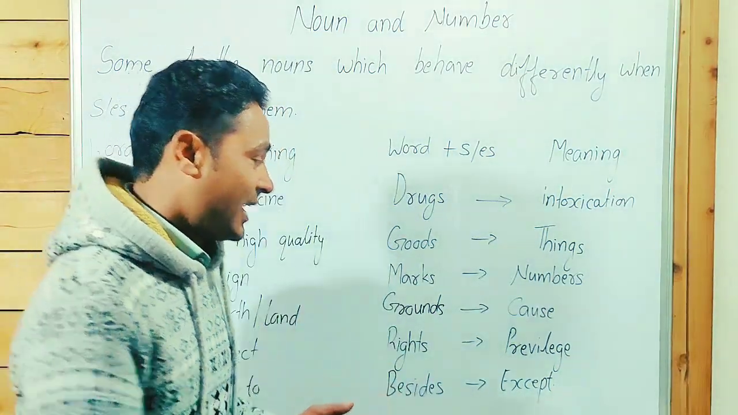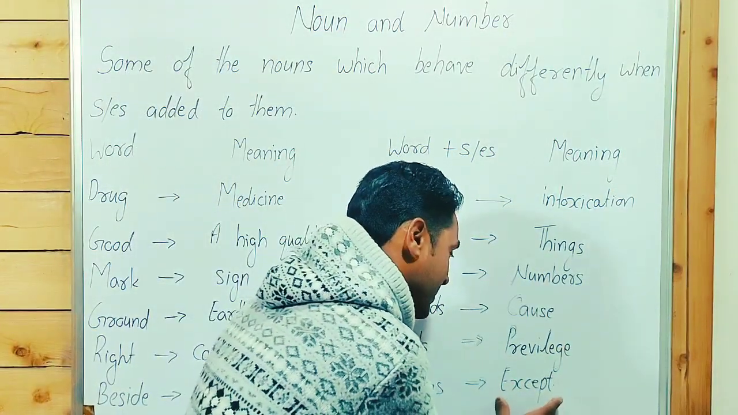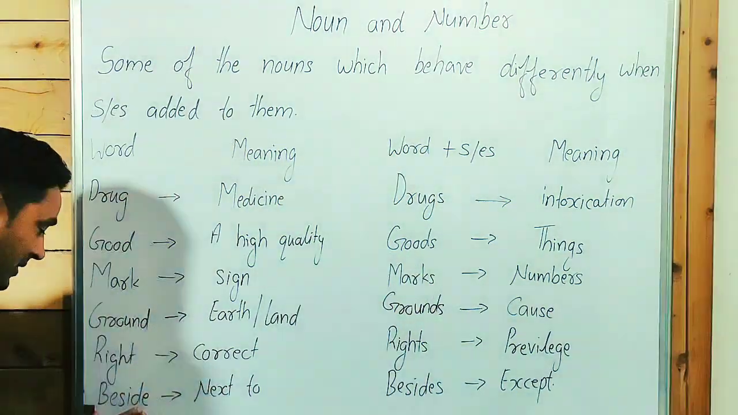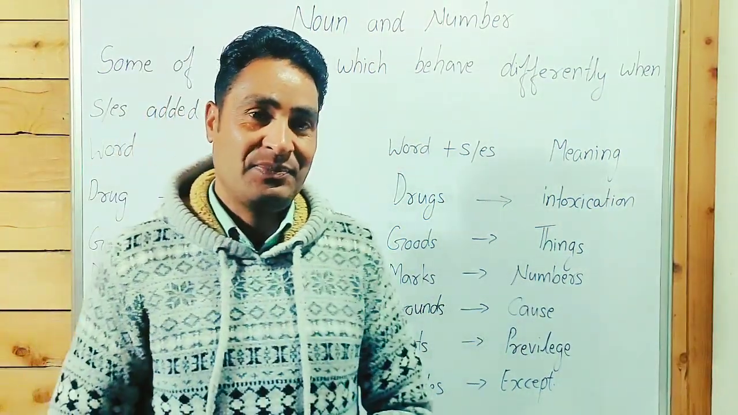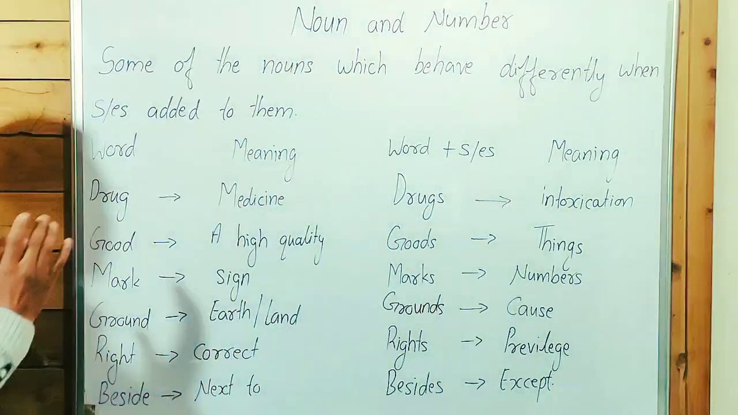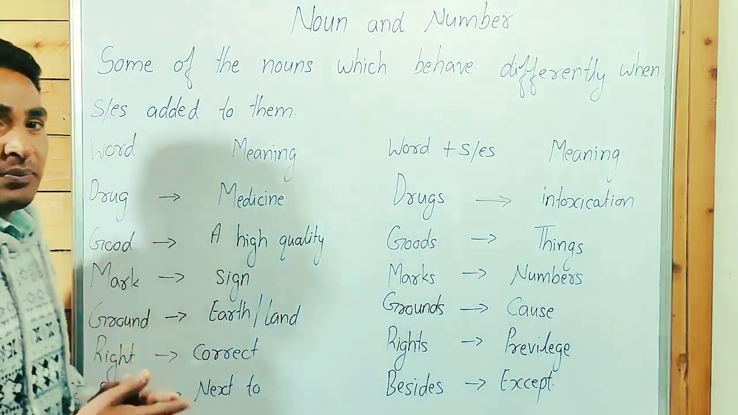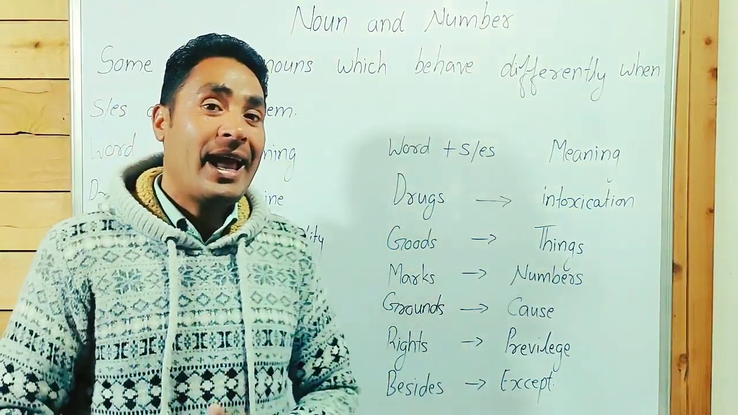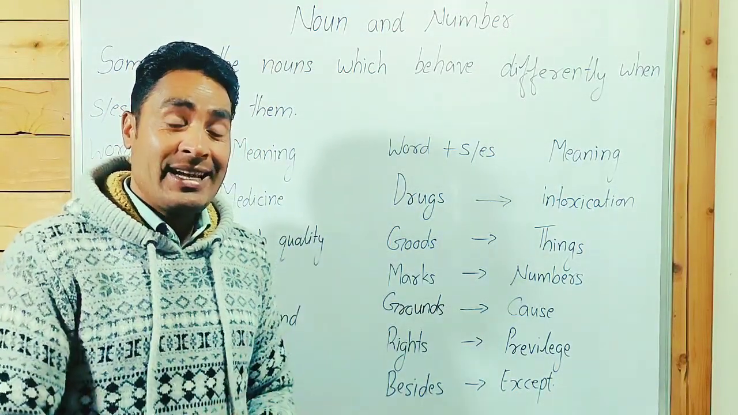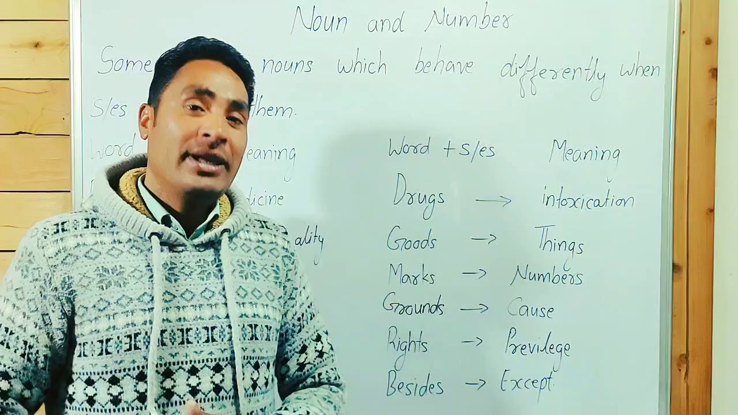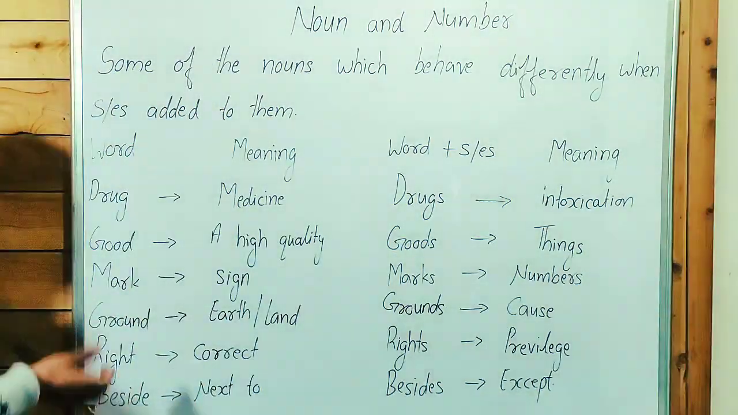Except, that is, accept. It's except. Its correct pronunciation is except. Beside means next to, and besides means except. I repeat, these are nouns. When we add s and es, they change their meaning totally, completely.